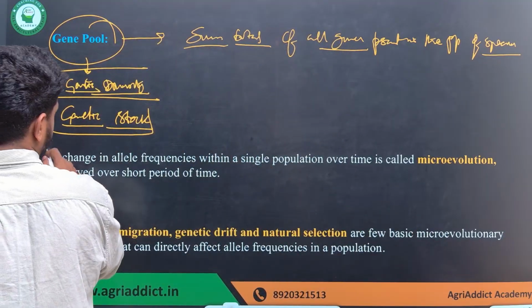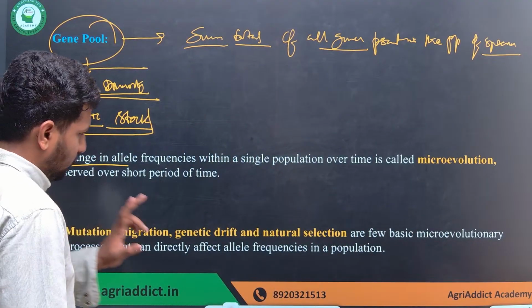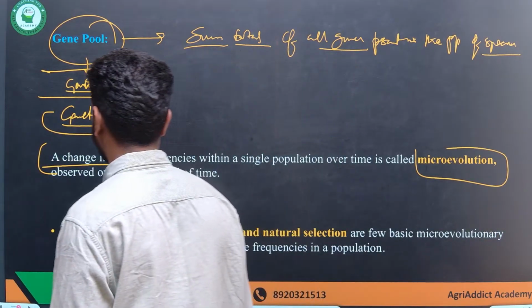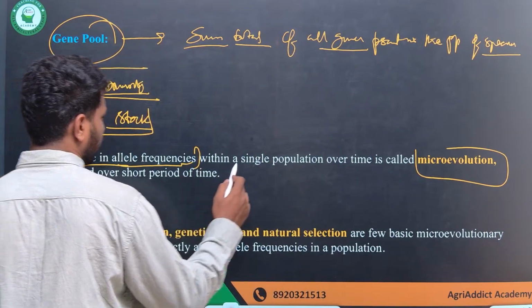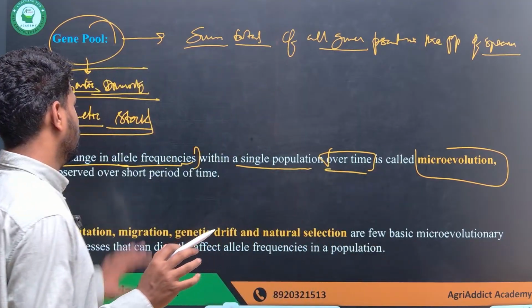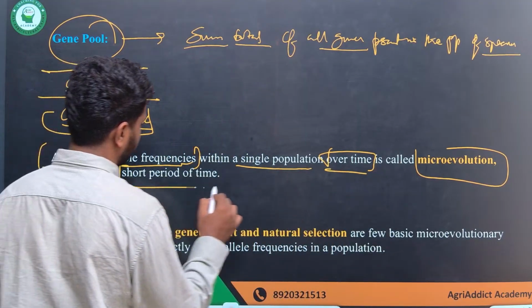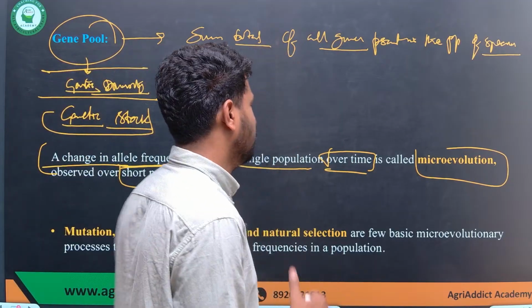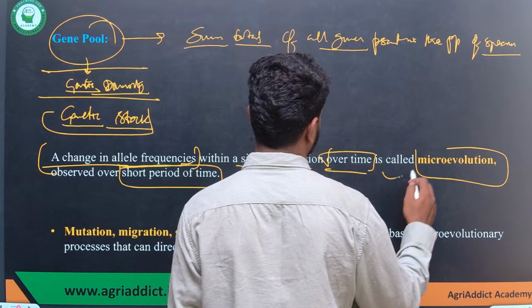And there is a specific term called microevolution. So what is microevolution? Microevolution is the change in the allelic frequency within a single population over time, observed for a short period of time. So within a short period of time, if there is a change in the allelic frequency within a single population, it is called microevolution.